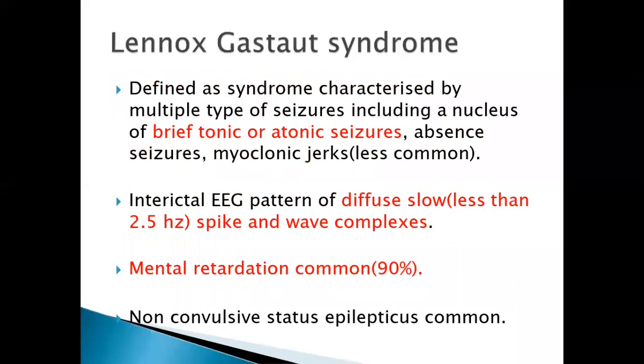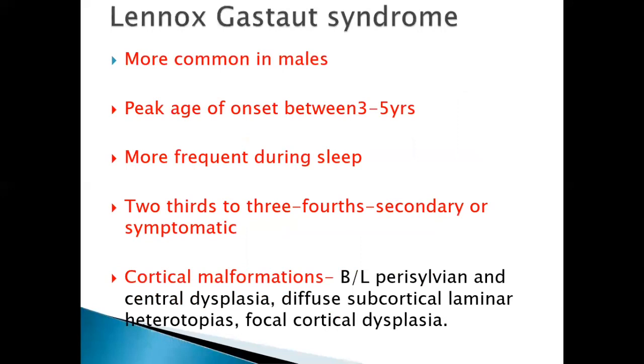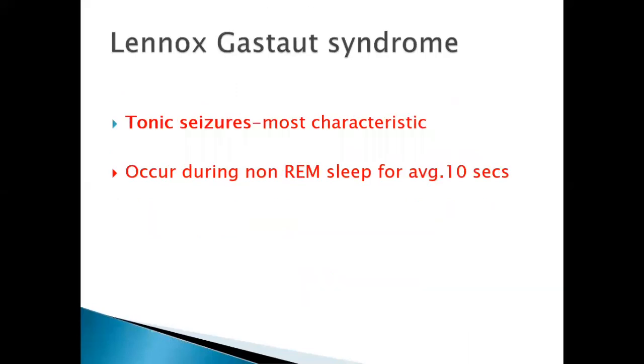So again, I will repeat this. Lennox-Gastaut syndrome is very important. It is characterized by multiple types of seizures, that is generalized tonic-clonic seizures, atypical febrile seizures, and atonic seizures. If you do the EEG, we get typical spike and wave complexes, that is less than 2.5 Hz spike and wave complexes, and mental retardation is common in 90% of the patients, and more common in males. Age of onset is between 3 to 5 years, and more frequent during sleep. And if you do the imaging, there will be underlying cortical malformations. The most characteristic seizures in Lennox-Gastaut, if they ask, are tonic seizures.